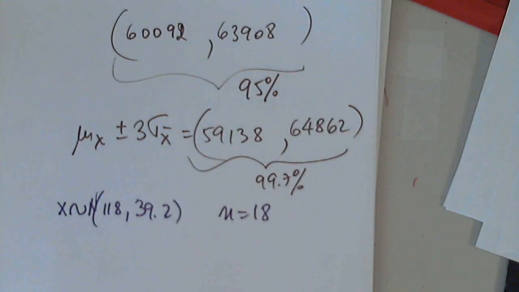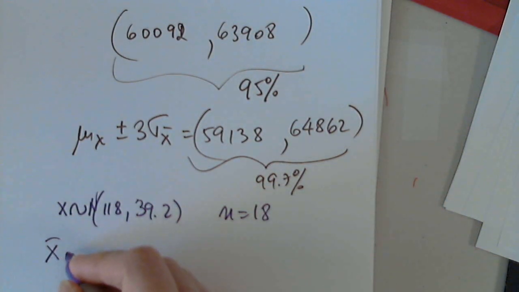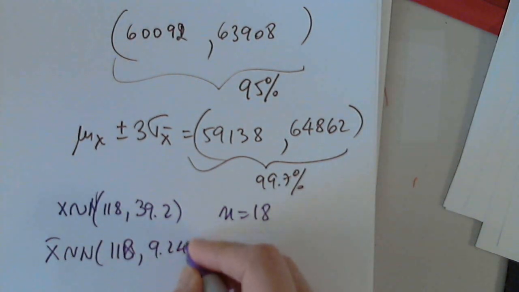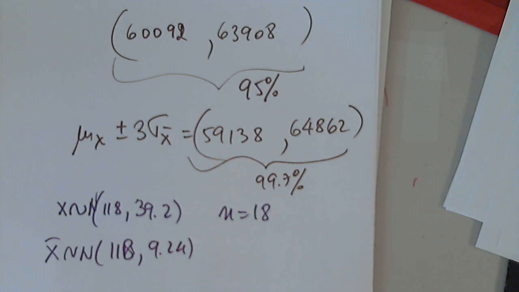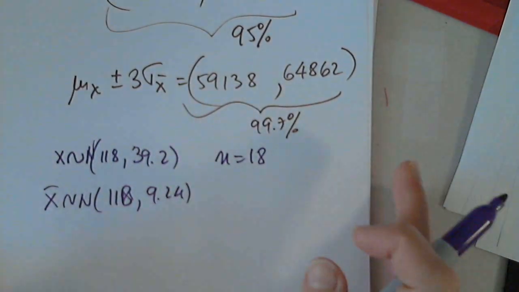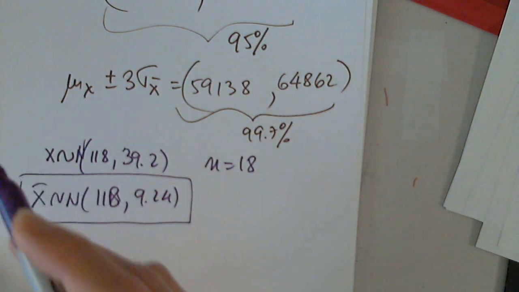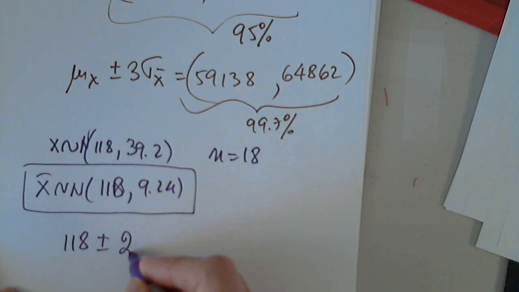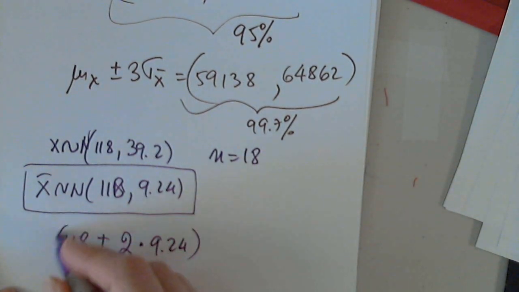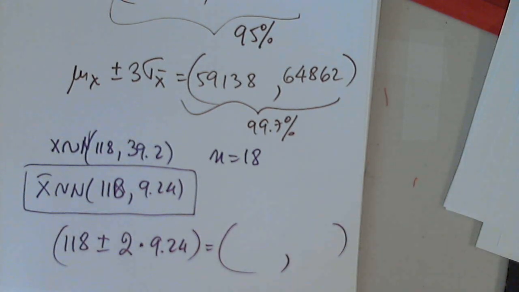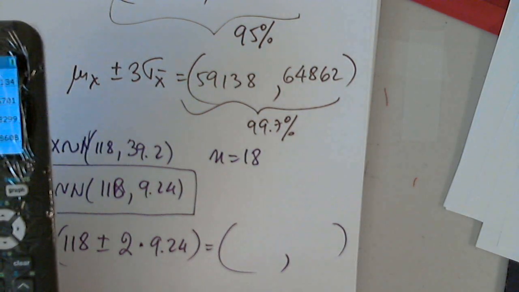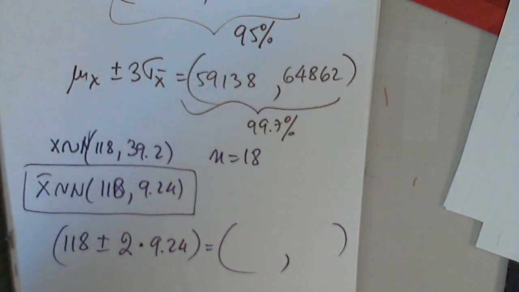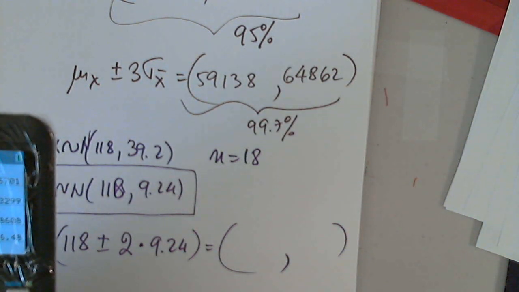So I'm going to stop sharing and copy my information. X bar is normally distributed, 118, comma, 9.24. So we want to determine 118 plus or minus twice 9.24 and see the interval. I'll put it in the graphing calculator: 118 plus 2 times 9.24, and the other one with minus.